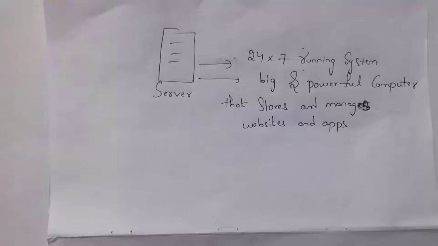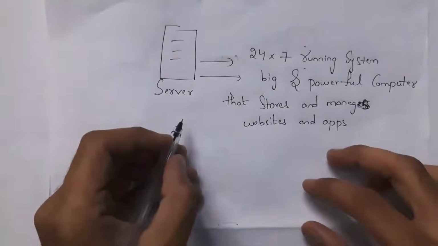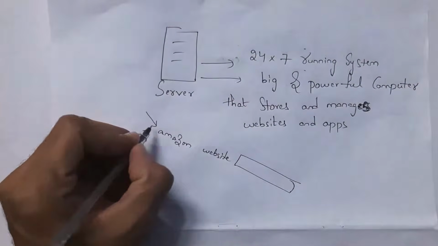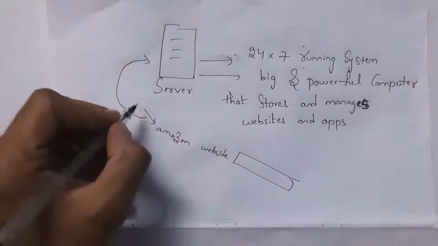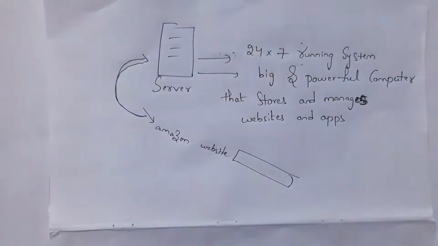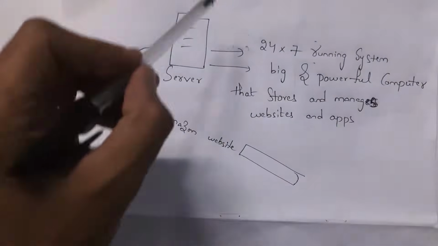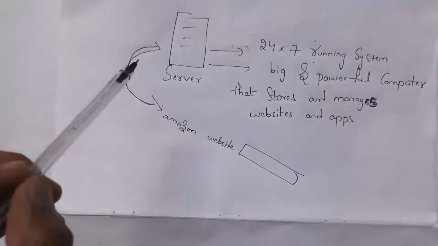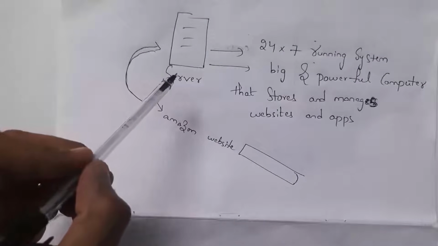Guys, I will give one real-time example so that you can clearly understand what is the use of a server. For example, if you consider the Amazon website, anytime whenever you open the Amazon website, you can access it because this Amazon website is stored in a server and this server is managed by the Amazon company. For example, if there is a problem in this Amazon server, you cannot access the Amazon website. That is why servers must work 24/7.